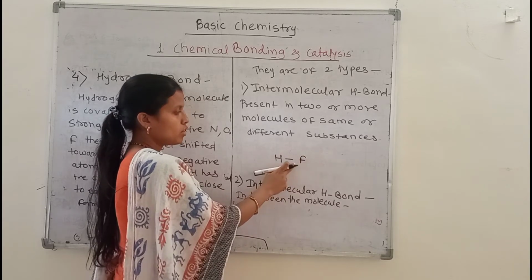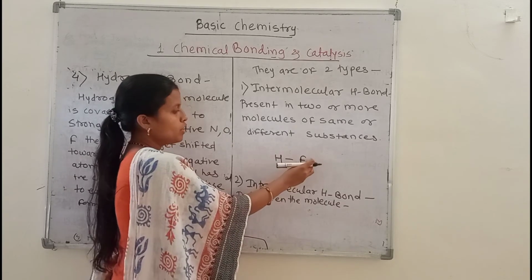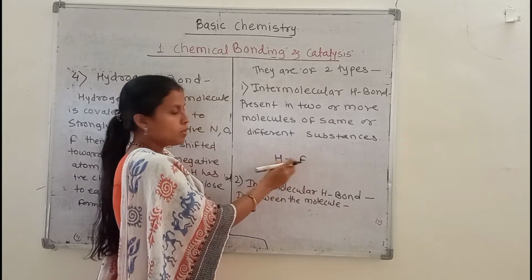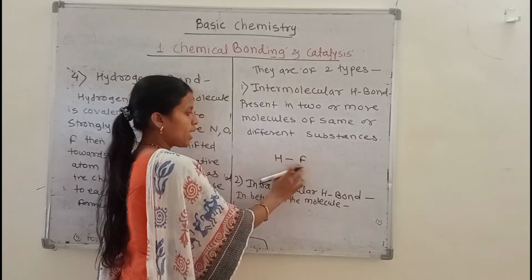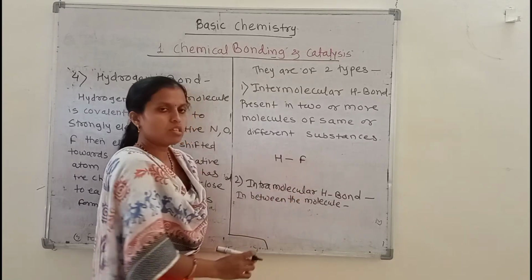Because fluorine is a small-sized atom, it will be more electronegative than the hydrogen atom, and it also has lone pairs of electrons. So that's why hydrogen can form a bond with this fluorine atom.